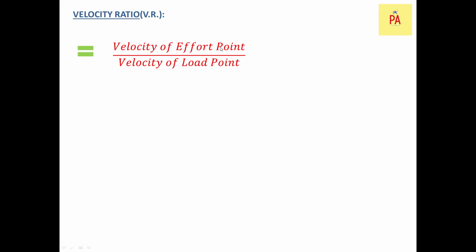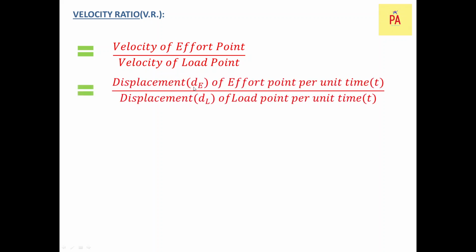Now, velocity is displacement by time for both cases. For effort, it is the displacement of the effort point, dE, per unit time, and for load, it is the velocity of the load point, the displacement of the load point, dl, per unit time. So I can write this one as dE by t, and this one as dl by t. T cancels out, and we are left with dE by dl. So velocity ratio is equal to the displacement of the effort point to the displacement of the load point.